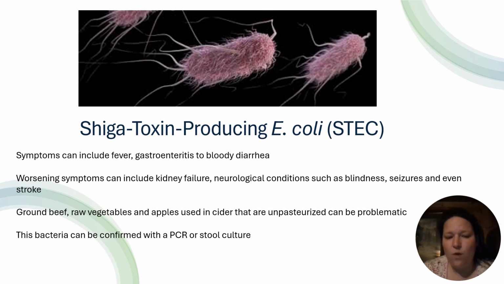We can acquire this by ground beef, eating raw vegetables, apples used in a cider that have been unpasteurized. So again, it's so important to make sure that we cook meat thoroughly. Those raw vegetables, we go out and we just pick them and we think, oh, they're good, just throw them in a bowl. It's so important to wash and rinse those vegetables. And this bacteria can be confirmed with the PCR or the stool culture.